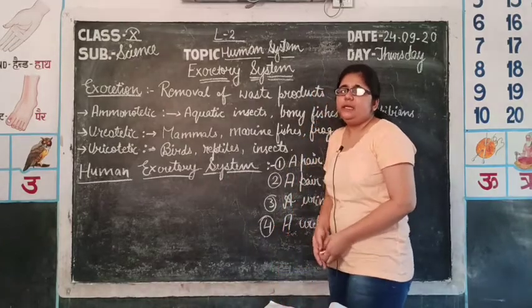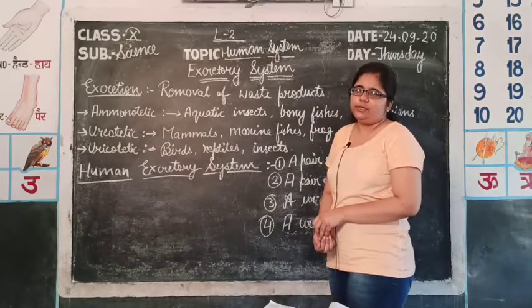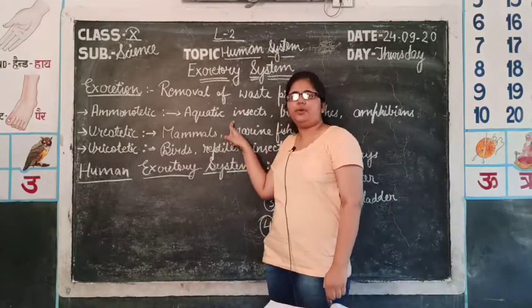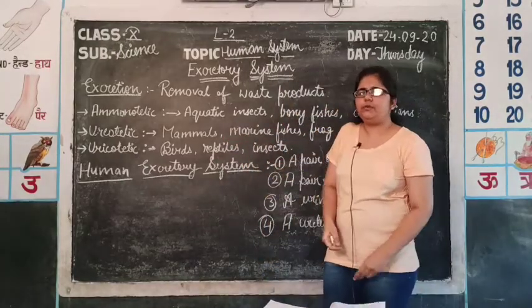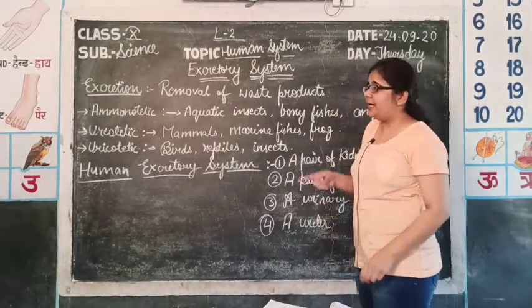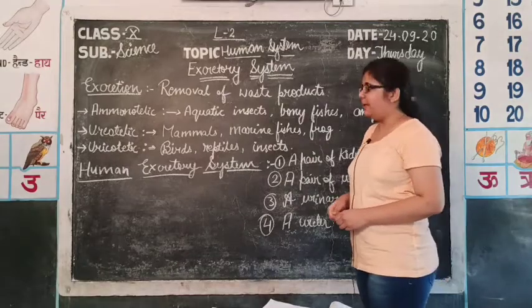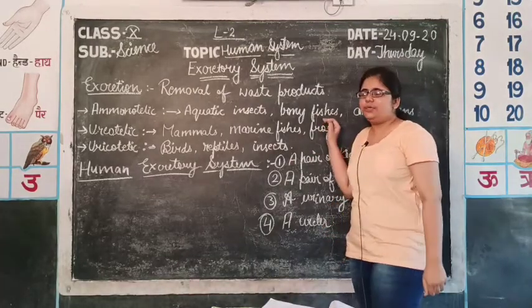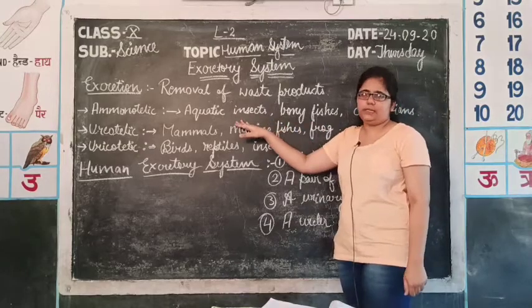So, mainly the organisms which live in water or near water excrete ammonia, because they have an abundant amount of water in their habitat, so that they can remove that toxic form of nitrogenous waste. The organisms which excrete ammonia are mainly aquatic insects.